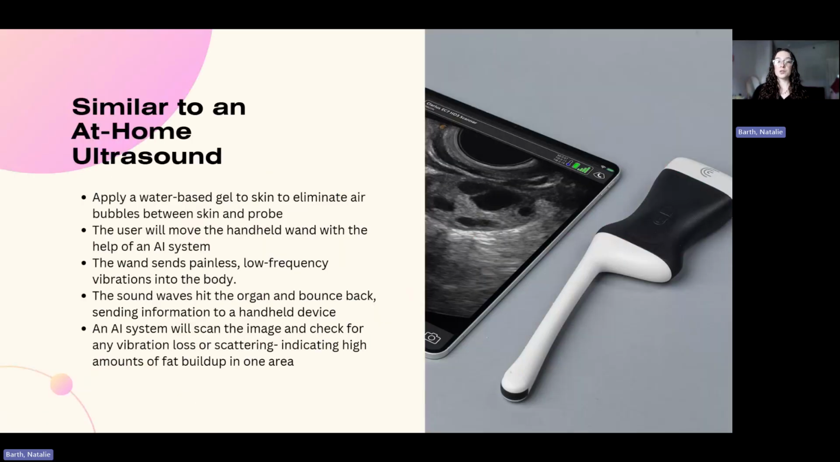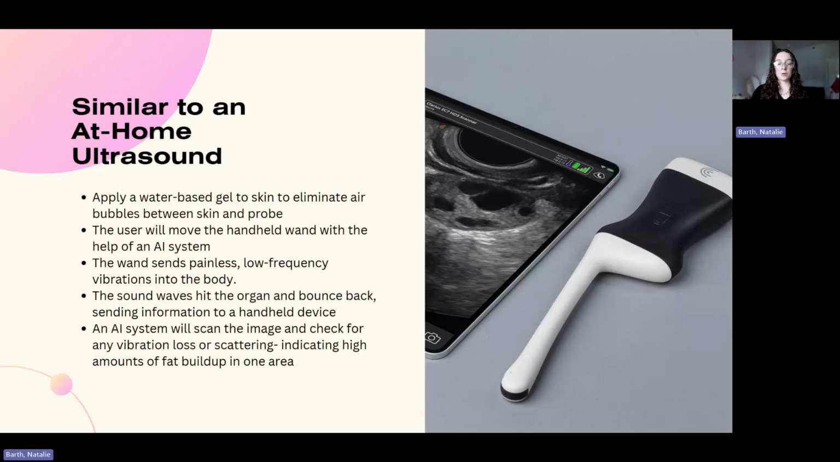So this technology would be similar to an at-home ultrasound, which is already on the market. However, the at-home ultrasounds right now cannot detect the liver. They can only detect a fetus. So this technology would use a handheld device and a probe, but it would specifically be targeted to check the liver. Like I said, it measures the sound waves and sees how much it is absorbed by the liver.